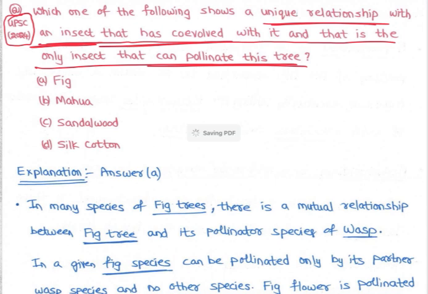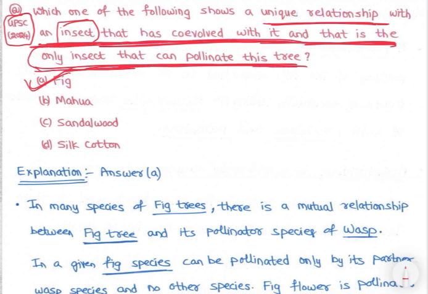That is the mutual relationship between fig tree and wasp. So fig is the answer. The only insect that can pollinate the fig tree is the wasp.